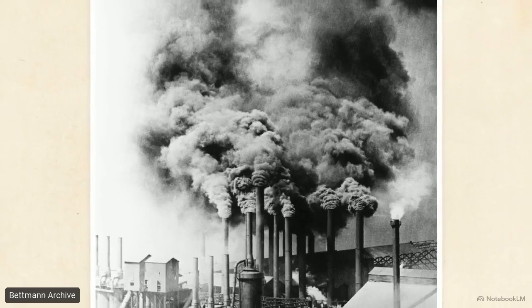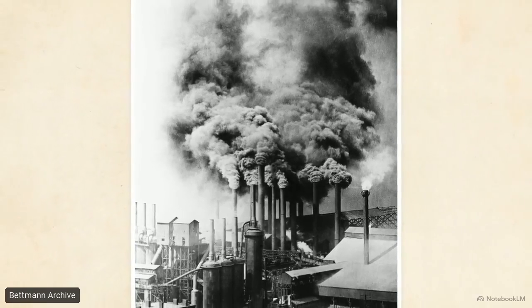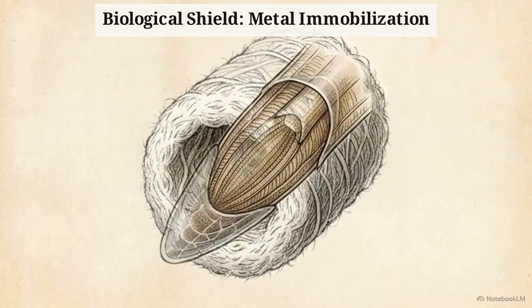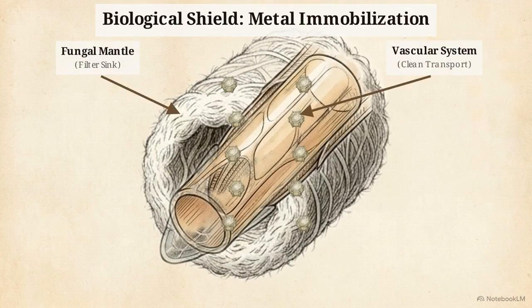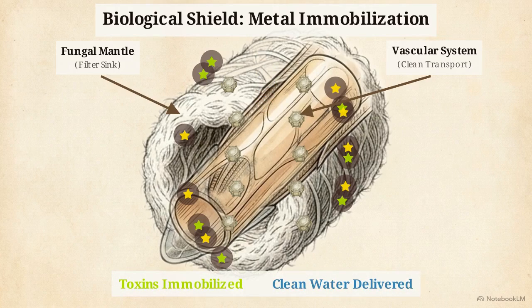A similar defense activates when the soil is contaminated by industrial pollution and heavy metal toxicity. This diagram illustrates how the fungal mantle acts as a physical and chemical filter. The fungi bind toxic elements like zinc and cadmium directly to their own exterior cell walls, ensuring only clean water passes through into the tree's vascular system.